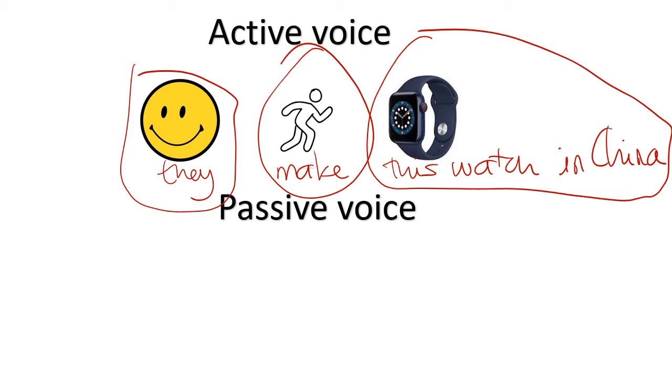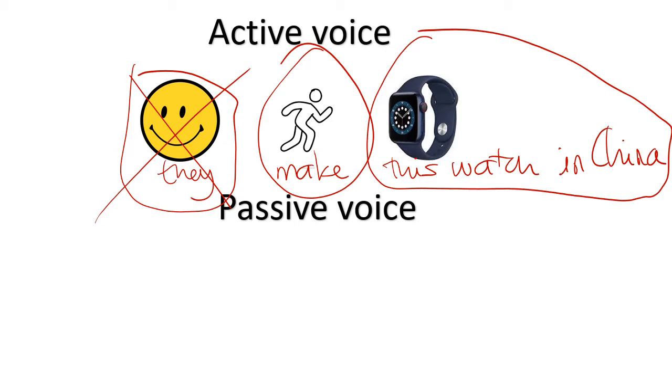But what happens if the subject is not important, irrelevant, or simply, I don't know? For example, if I say in English, they make this watch in China, the most probable thing is that someone's going to ask me, they make? Who are you talking about? Who are they? And I would say, I really don't know. Chinese people, I suppose, Chinese workers there in China.